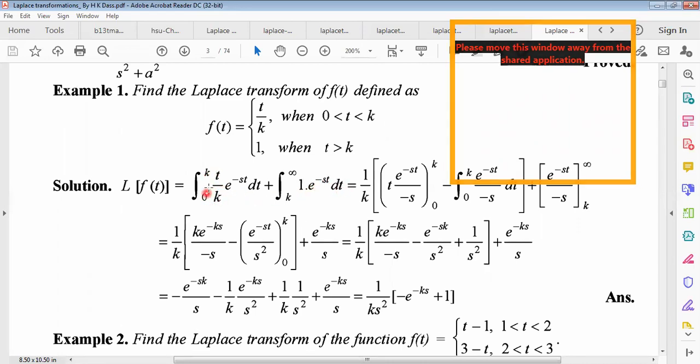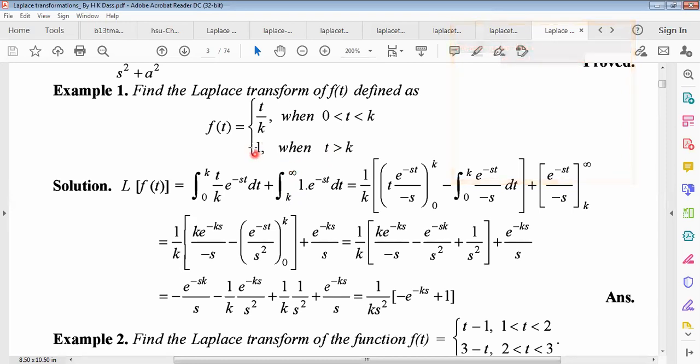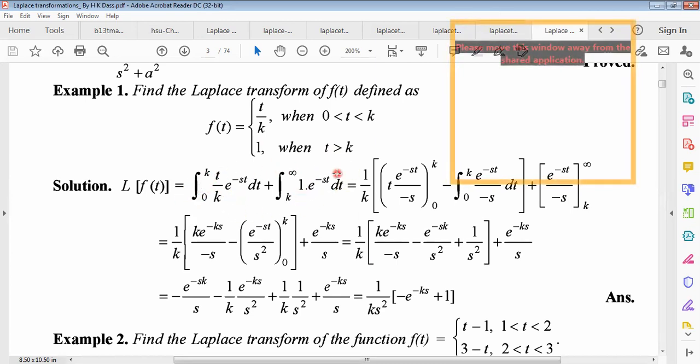But here, what is the f of t value between 0 and k? It is t by k. And when t is greater than k, that means t up to infinity, then f of t will be 1. So we can divide it into two parts by the definition. Now this equals 1 by k, which will be common for the first one, t into e to the power minus st dt.